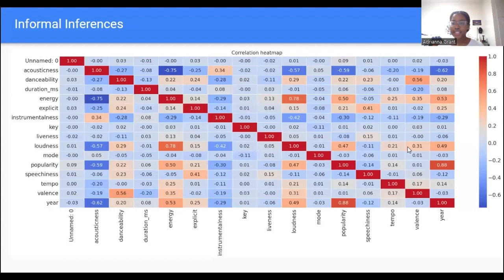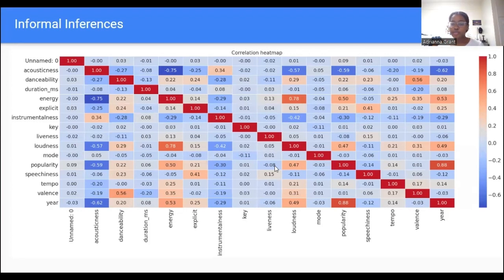Hi, I'm Adrianna. I did the statistical analysis part of the project. Before we got into any formal stats and statistical analysis tests, we did some informal stats and inferences based on just what the data was showing us. So we started out with this heat map based on the open source code, and we saw that there was a lot of noise going on in the data. There's a lot of variation in color, which is a variation in correlation between each attribute, and we assumed the same would hold true for the Billboard data.